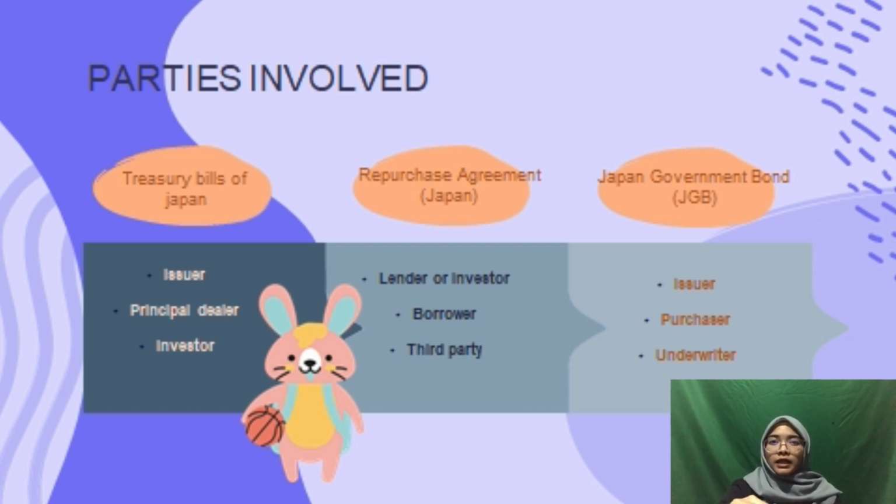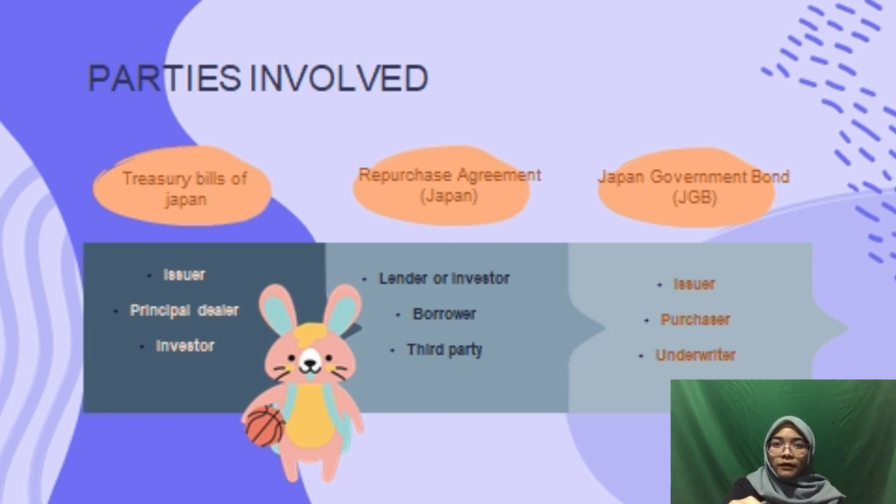Okay, the second one is the repurchase agreement of Japan. The parties involved are the lender or investor, who lends money to the deficit parties on condition that the borrower must secure it by collateral. The second one is the borrower, known as a non-depository financial institution such as an investment and trust fund. A third party will be involved to facilitate the transaction, known as a three-party repo. It also acts as an intermediary between the lender and the borrower of the repurchase agreement.